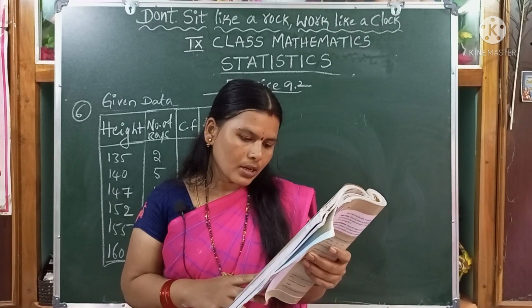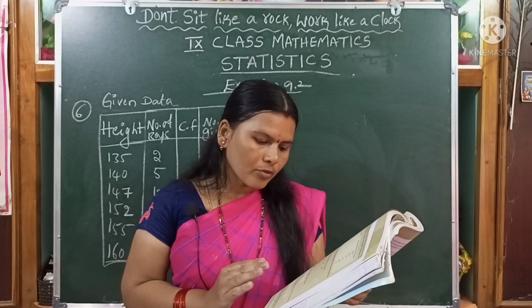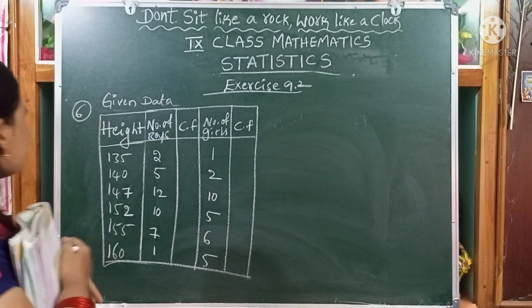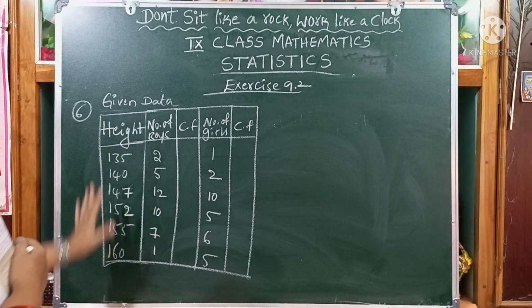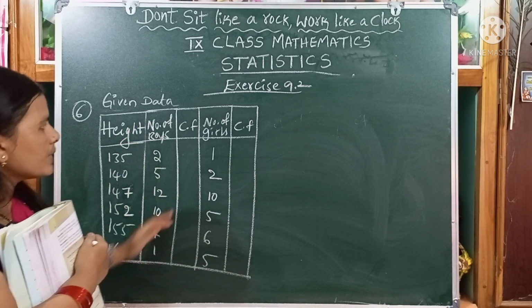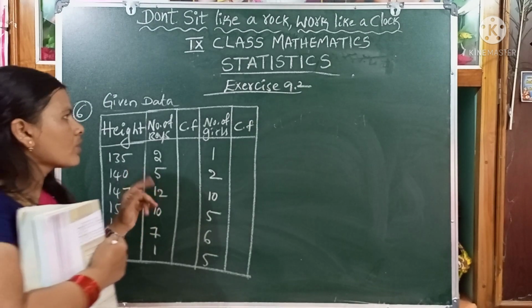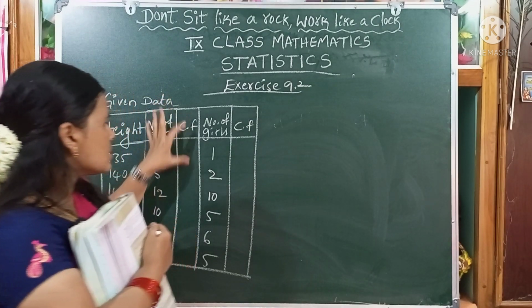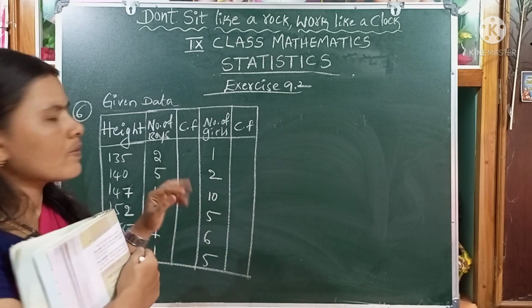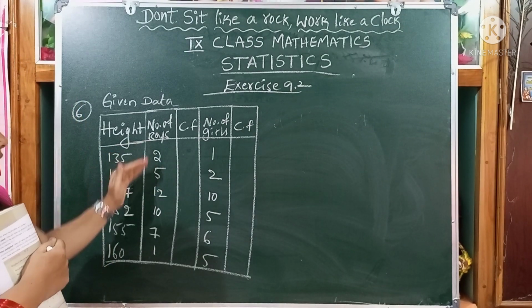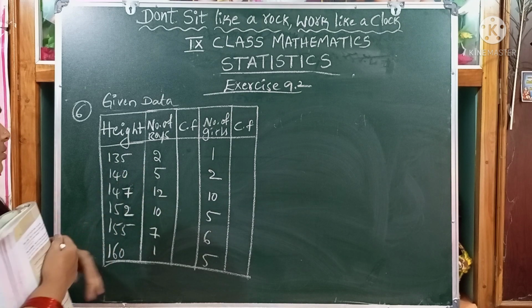Now we can find the median of the boys and girls height, children. Dear children, this is the height, number of boys, number of girls. We can write down the CF value. CF means cumulative frequency of the given data. How can we find cumulative frequency, children? We add the frequencies respectively.